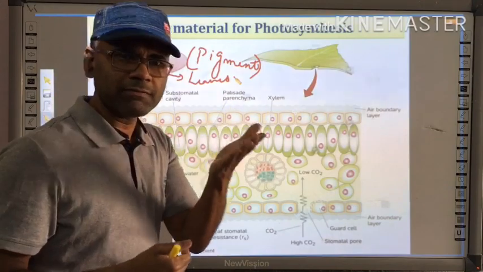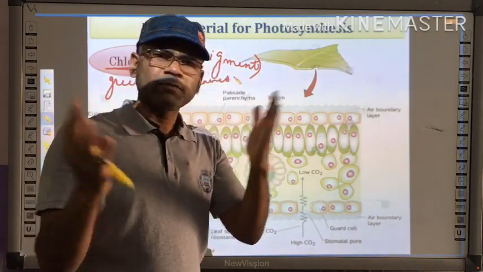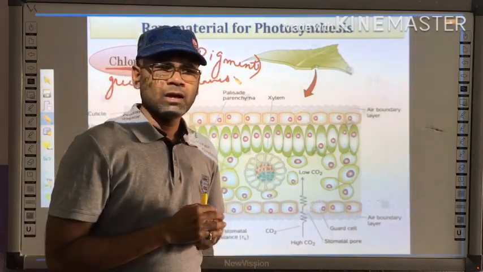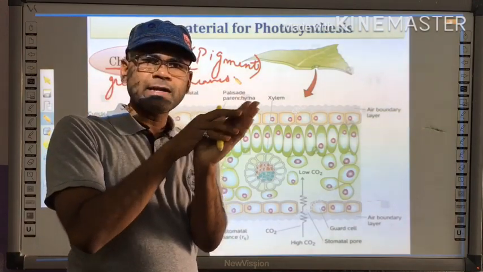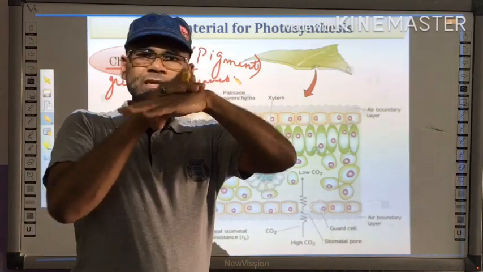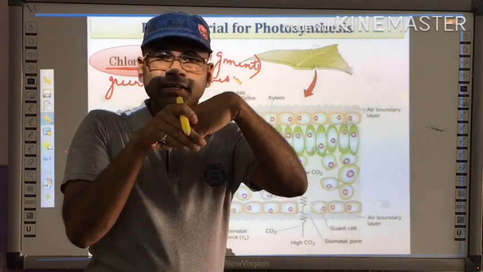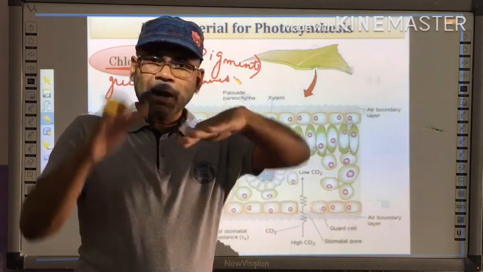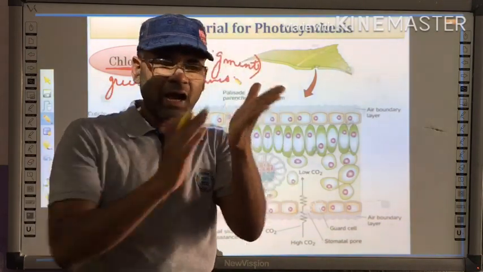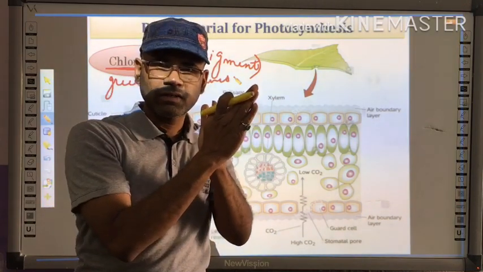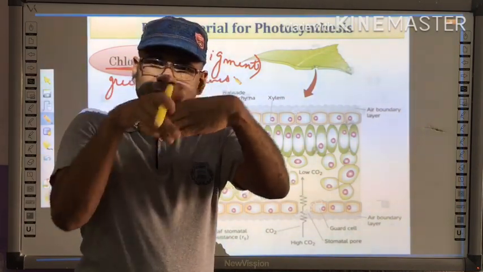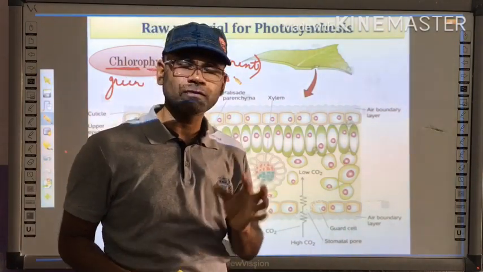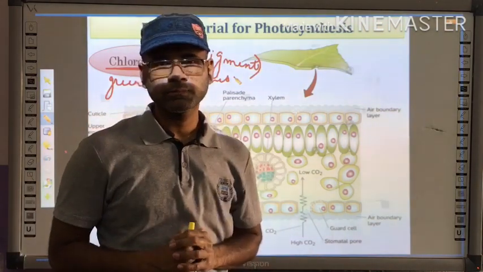If you take a normal leaf, you know very well plants are of monocot and dicot, but if you take a normal dicot leaf, what you will find is that its upper surface is darker green and its lower surface is lighter green. Just like our hand, the upper surface of our hand is darker in color and the palm side is lighter in color. Similarly, the leaf's upper surface is darker green and lower surface is lighter green. Why so? This is just because of the arrangement of the tissues.